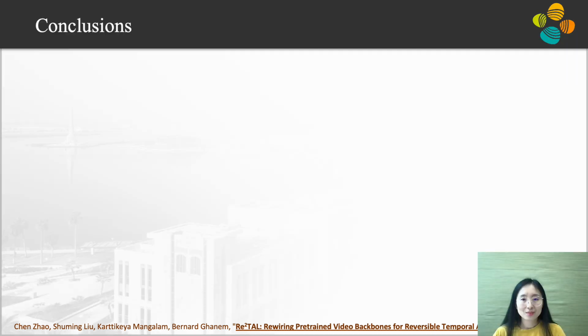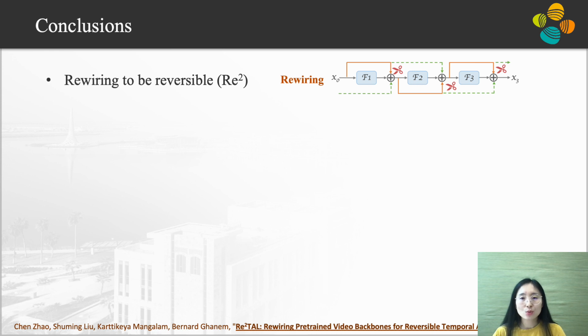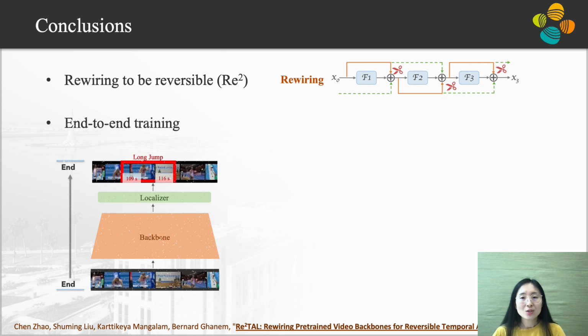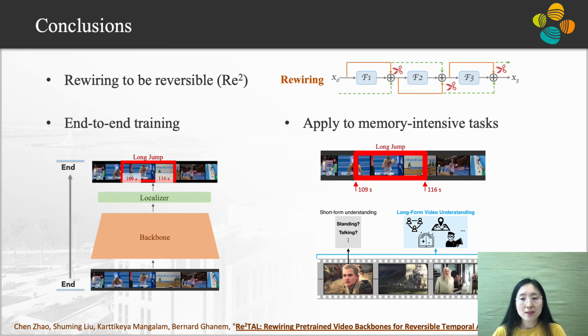Conclusions. We proposed a rewiring strategy to convert off-the-shelf models into reversible models without the need to design or train from scratch. Using our Re² models, we can do end-to-end training with dramatically reduced memory cost and achieve significantly higher accuracy than the two-step training. We demonstrated the effectiveness of our Re² strategy with the memory-intensive task, temporal action localization, TAL. The strategy and the models of Re² can also be applied to other tasks. You're welcome to try it.